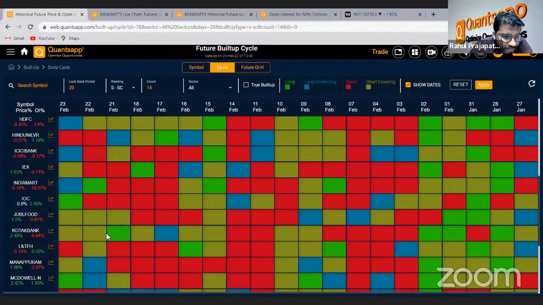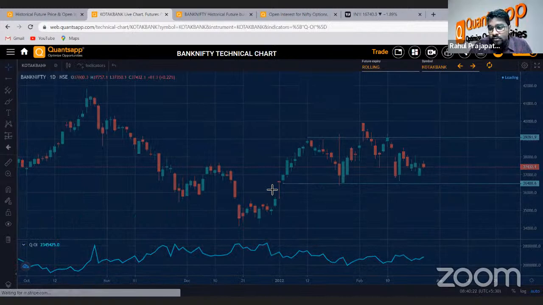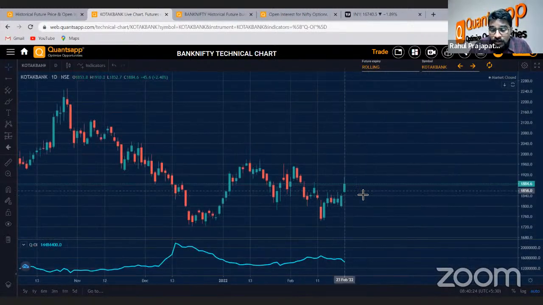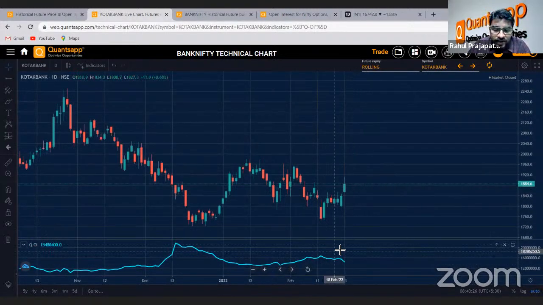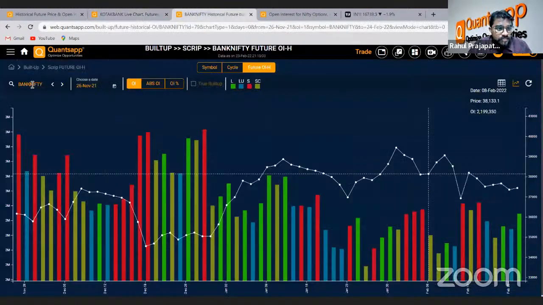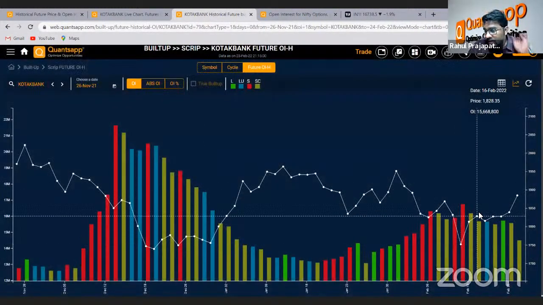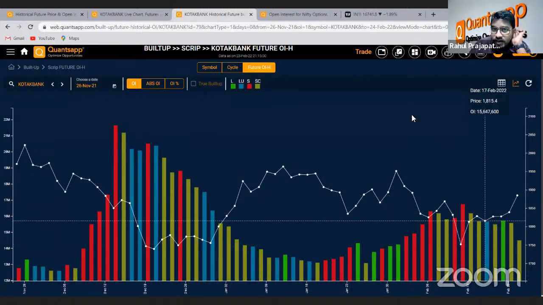Kotak Mahindra Bank would be a good choice because it was a short earlier and then it continuously showed short covering. So I love to see Kotak Mahindra Bank here. Yes, this could be a good choice. Probably the OI data does not come with good significance here. So let me just see this. Okay, so Kotak Mahindra Bank is showing short covering after this move, right?